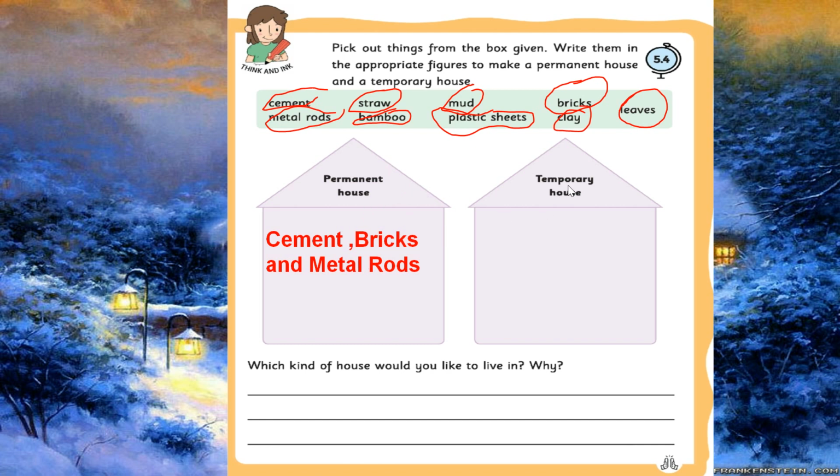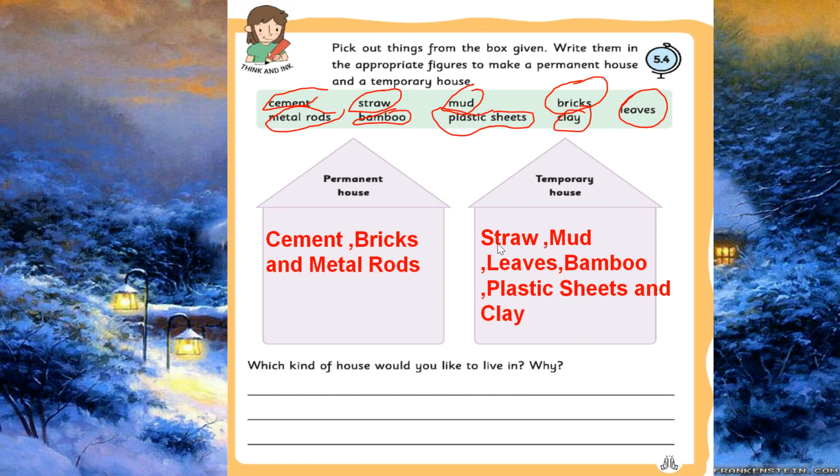Okay, so next one, temporary house. Very good. See the straw, mud, leaf, bamboo, plastic sheet and clay. These things we will use for the temporary house. Okay, children, I hope everyone has done this activity. Clap yourself. Super.